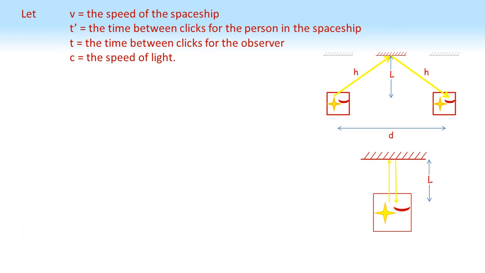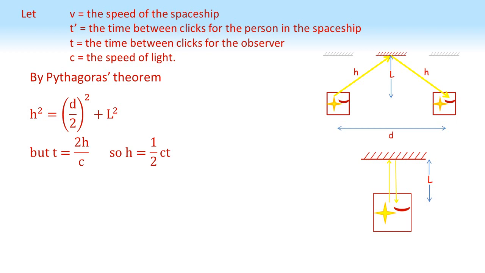Now looking at the diagram of the moving light clock, we can see that h is the hypotenuse of a right-angled triangle with sides L and half d. Using Pythagoras' theorem, we get that h squared is equal to the square of half d, add L squared. But we've already worked out that t is equal to 2h over c. Rearranging this gives us h equals a half ct. We also know that d is equal to vt, and we know that t' is equal to 2L over c, which rearranges to give L equal to a half ct'.